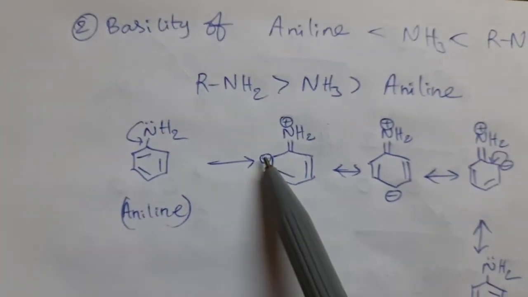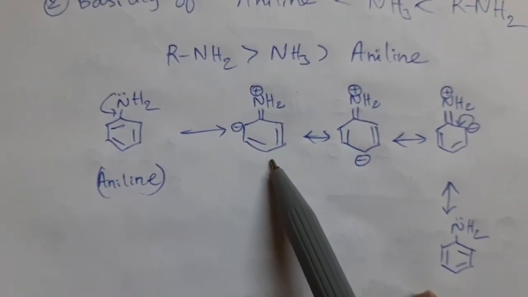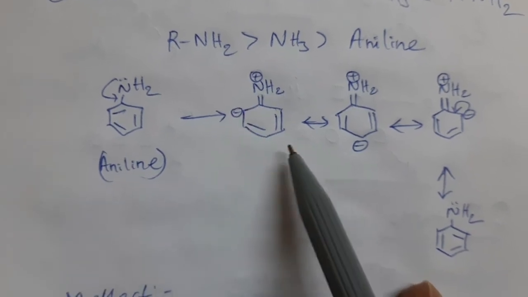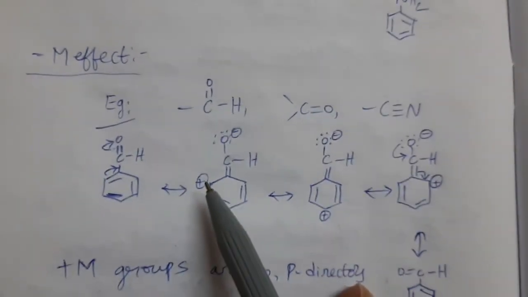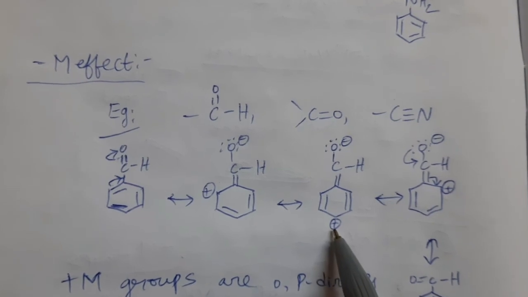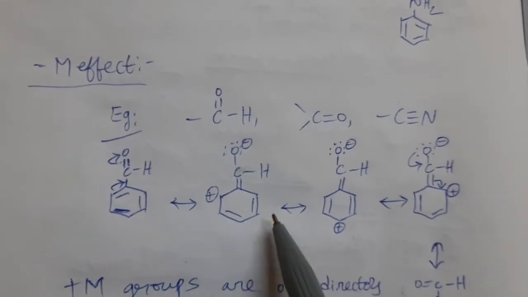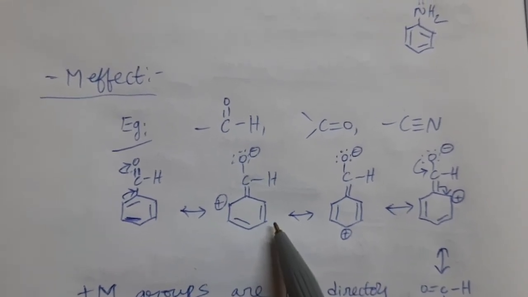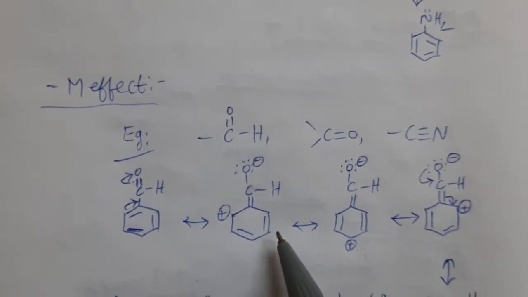In this, ortho, para positions are electron rich centers. So electrophilic substitution takes place at these positions. Here ortho, para positions become electron deficient. That means compared to these two, the meta position has more electron density. So the electrophile is substituted at this position.